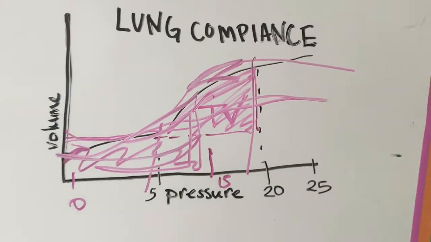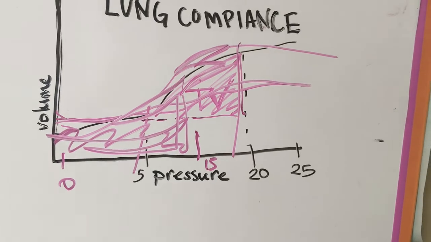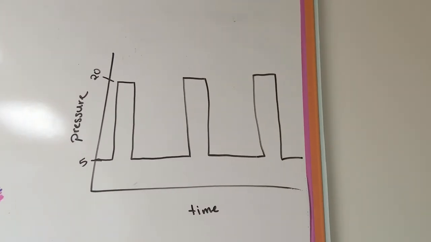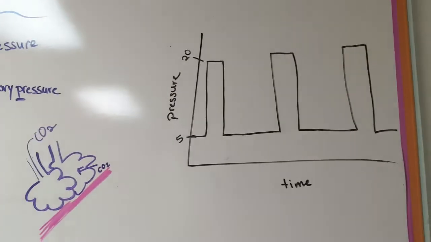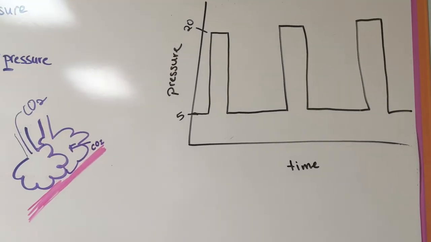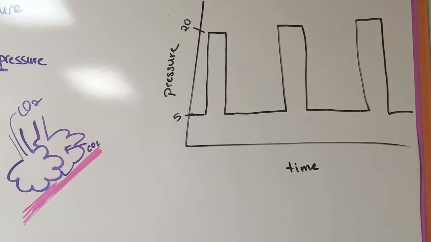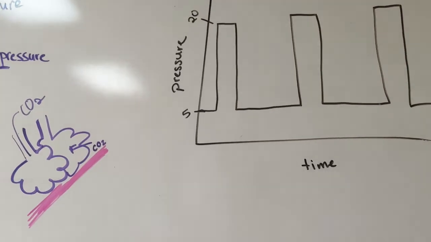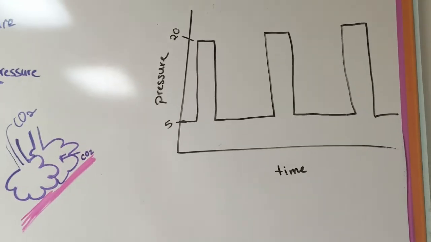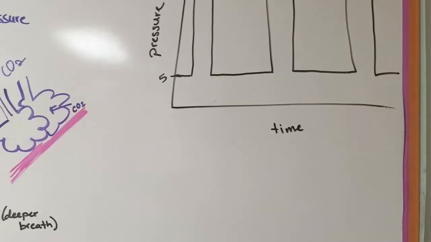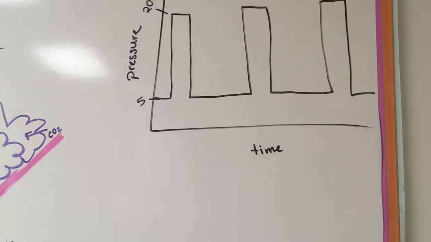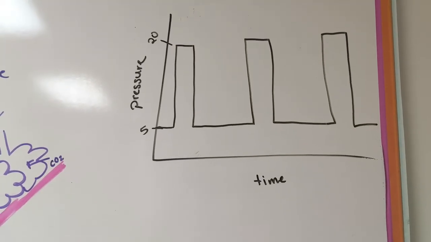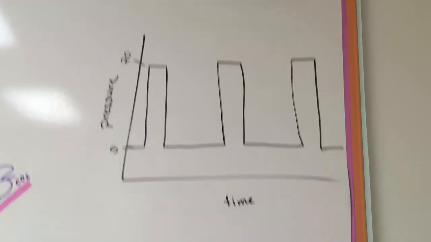So those are some important things to remember about tidal volume. Okay, so we have determined that the way to get CO2 out of the alveoli and out of the body is to breathe it off. And so you want to have an increased volume so you can get that deeper breath that will really help get that CO2 out of the alveoli, and you can increase the number of times that you're breathing per minute, and that will also help you get rid of that CO2.